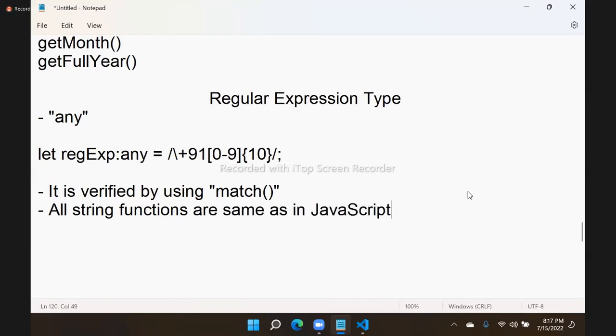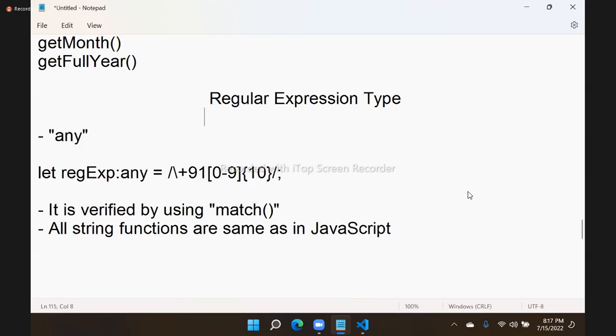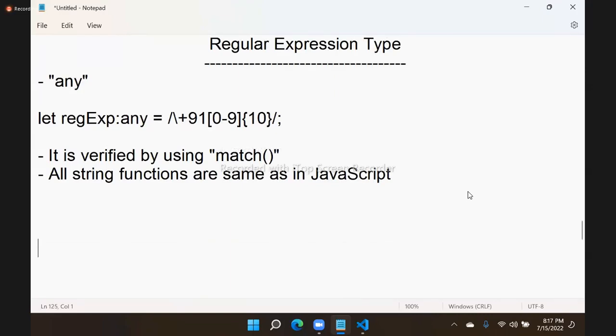String functions means char at, index of, last index of, slice, trim, split, all the string functions, whatever there, all are same. So regular expression type means how to store regular expressions and use them here. Everything same, no change. So data types, now we are clear.